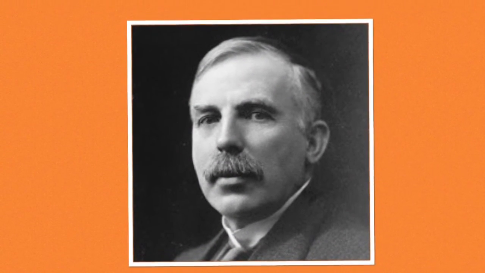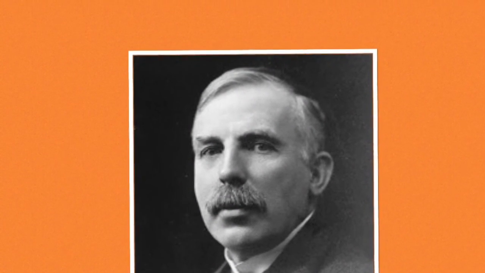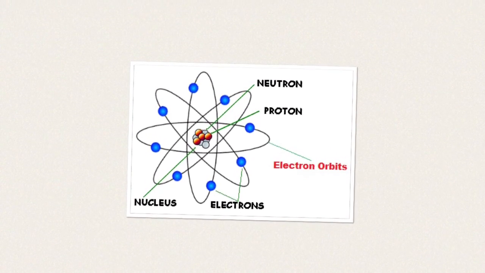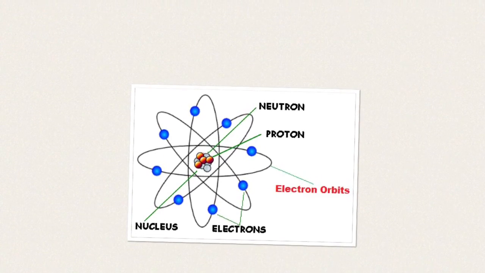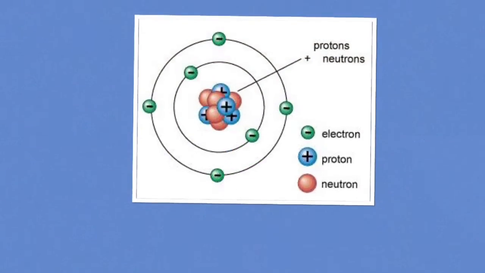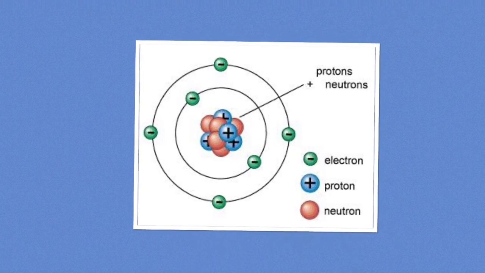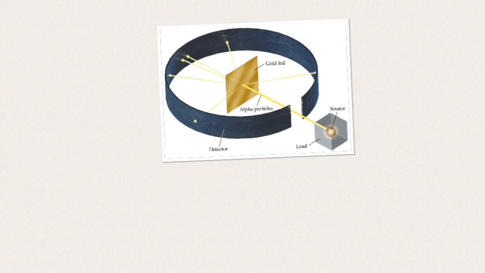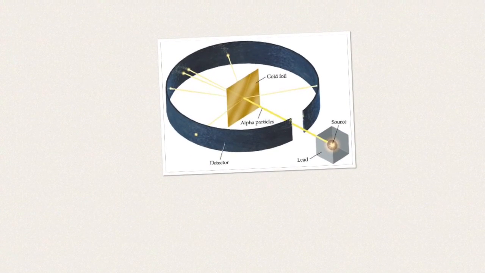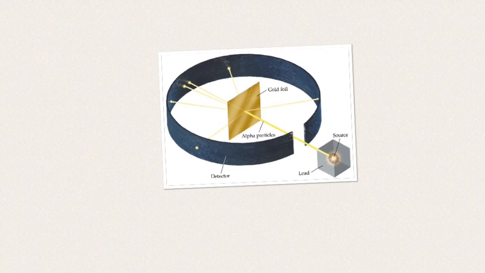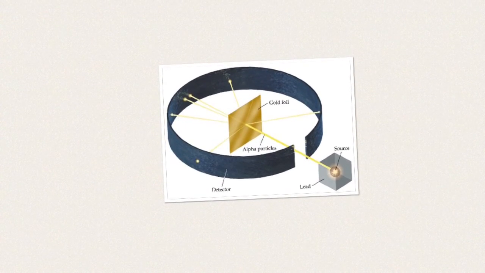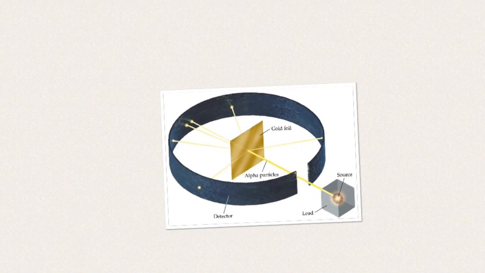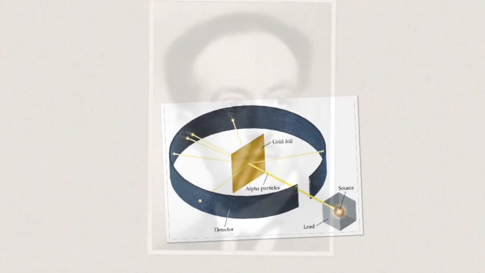Ernest Rutherford is known as the father of nuclear physics. In 1911, he made a theory which was that atoms have a charge concentrated in their nucleus. This was made into a model which is called the Rutherford model. He also discovered and named the proton during a nuclear reaction in 1917. Ernest also conducted an experiment which was called the Rutherford gold foil experiment. It was a series of experiments which discovered that every atom contains a nucleus where its positive charge and most of its mass are concentrated.